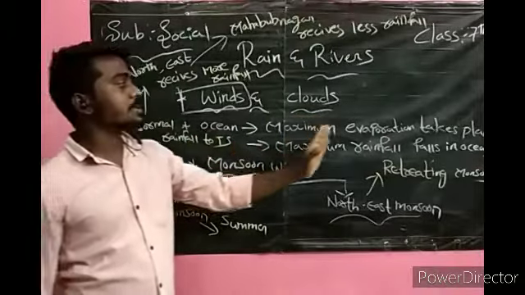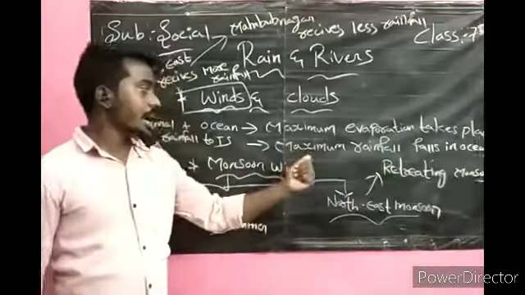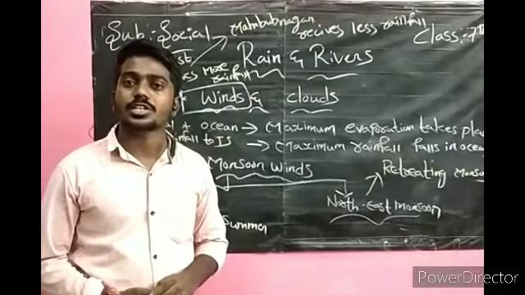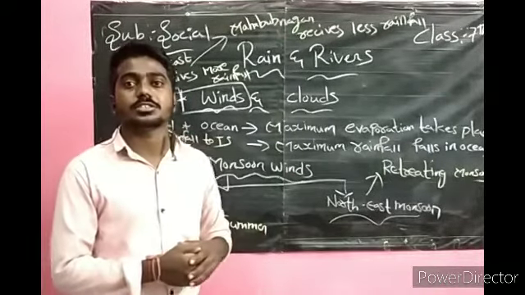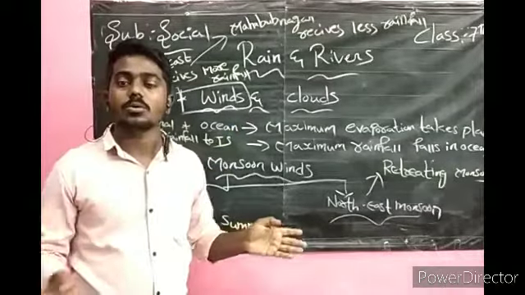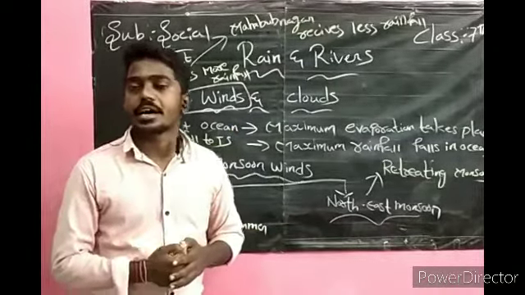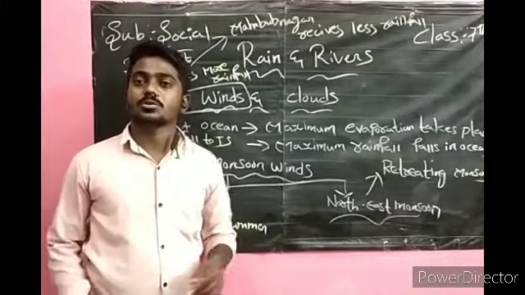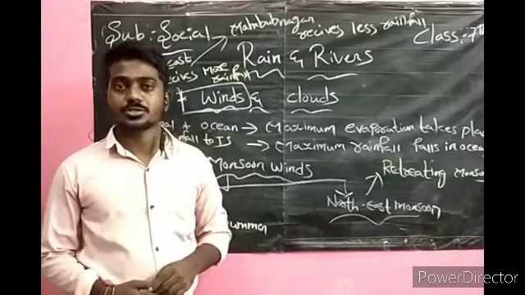In the oceans, maximum evaporation takes place, and maximum rainfall also falls in the oceans, forming the clouds and traveling thousands of kilometers because of the winds. The winds blow from the Arabian Sea as well as from the Bay of Bengal and transport the rain clouds, which are called monsoons.